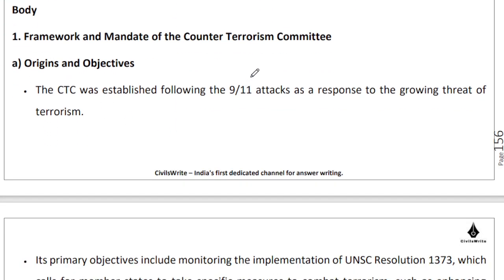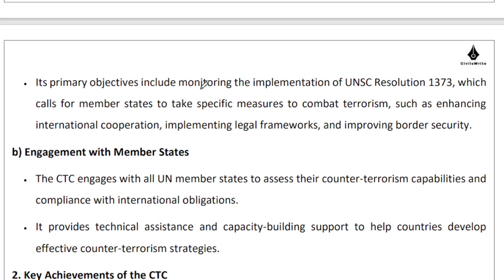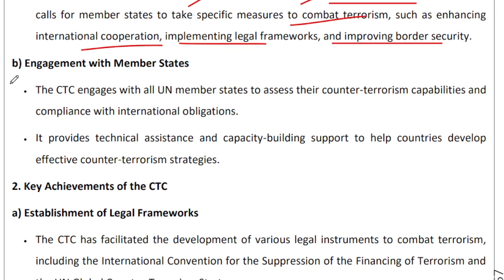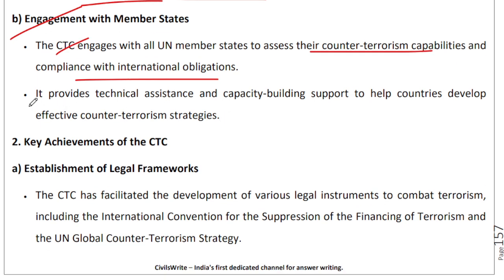So this CTC was established in the aftermath of the 9/11 attacks, right? With the idea that let's implement the UNSC resolution 1373, which asks us to take steps against terrorism, international cooperation, implementing legal framework, and improving border security. Engagement with the member states. So CTC engages with member states to assess their counter-terrorism capabilities, right, and compliance with international obligations. It provides technical assistance and capacity building support.